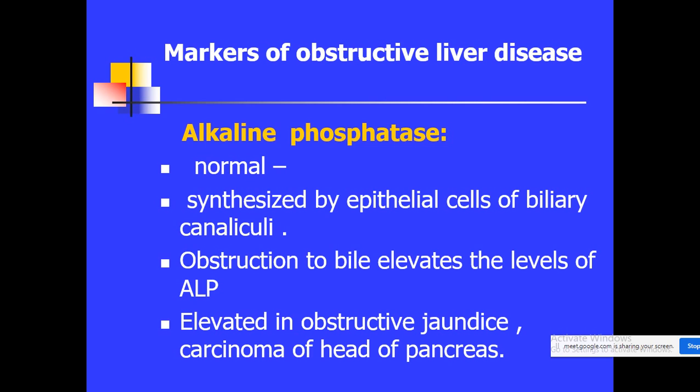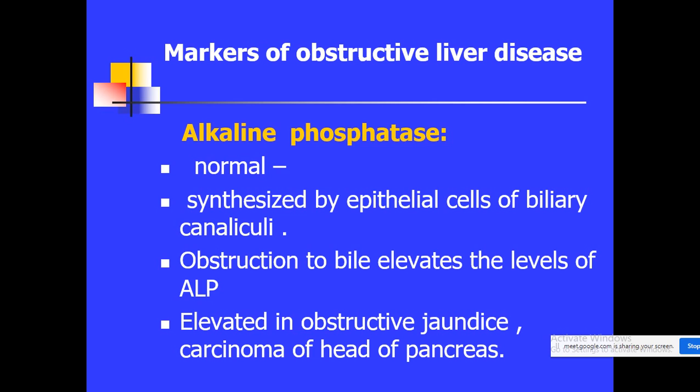Another enzyme which serves as a marker of obstructive liver disease is alkaline phosphatase. The normal range of alkaline phosphatase is 60 to 140 international units per liter. This enzyme is synthesized by the epithelial cells of biliary canaliculi. So these epithelial cells are producing this alkaline phosphatase. The biliary canaliculi are present in the lining of the hepatobiliary duct.